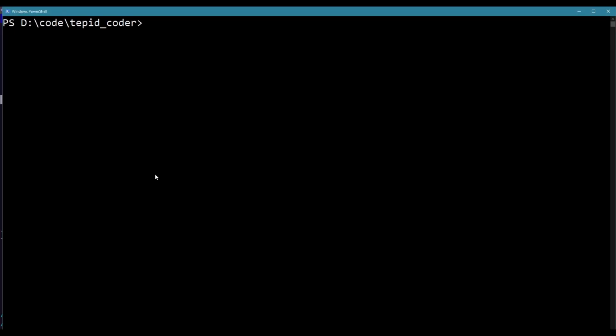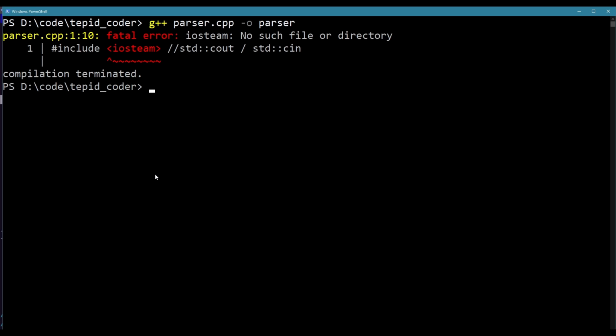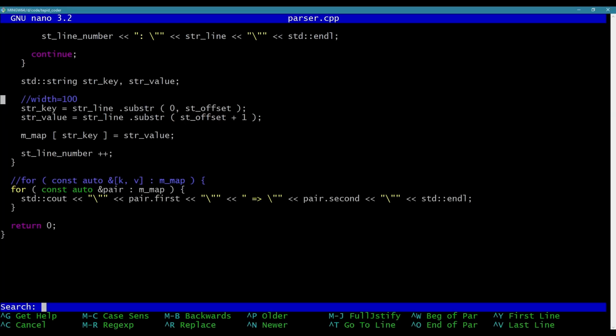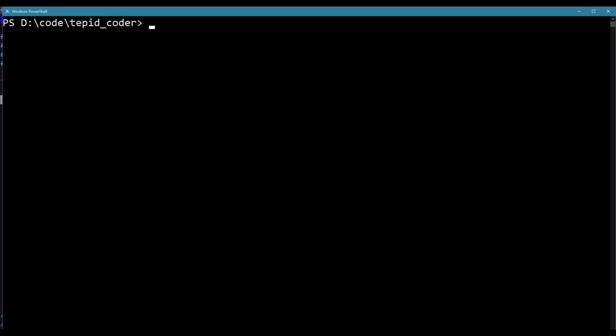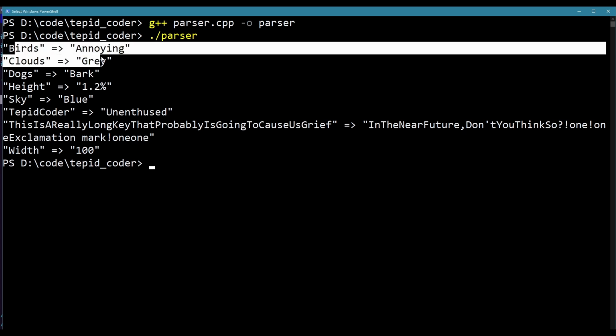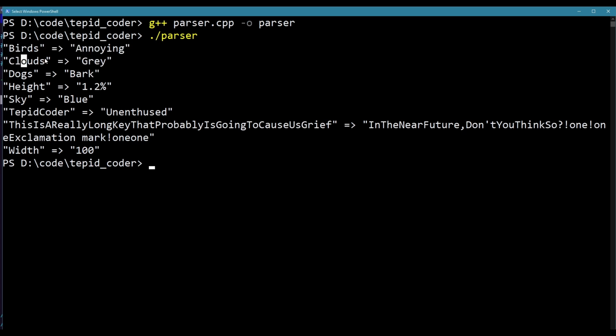Okay, so g++ parser.cpp. Oh, I forgot to include iostream. Okay, parser. Okay, you can see it's printing everything. Birds annoying, clouds gray, dogs bark, whatever. So let's go over here.